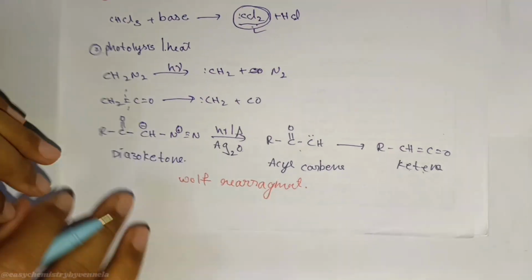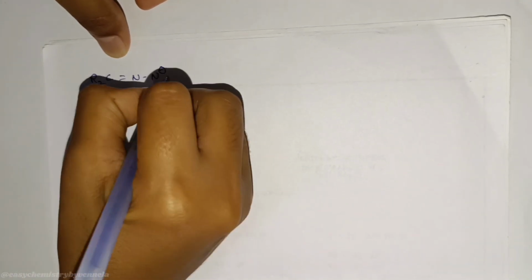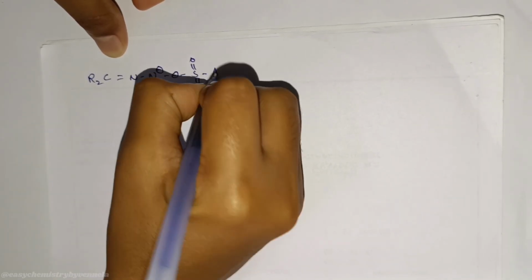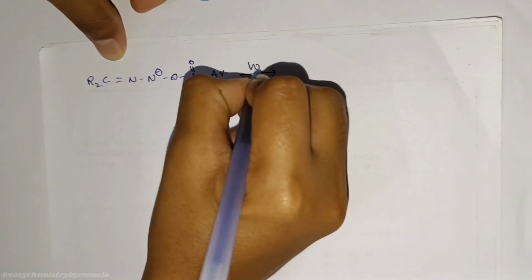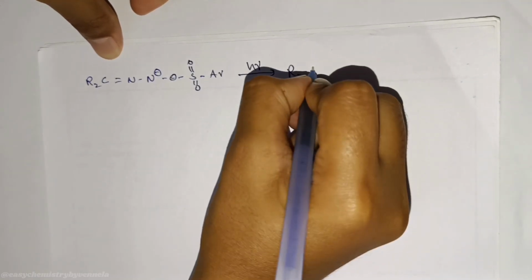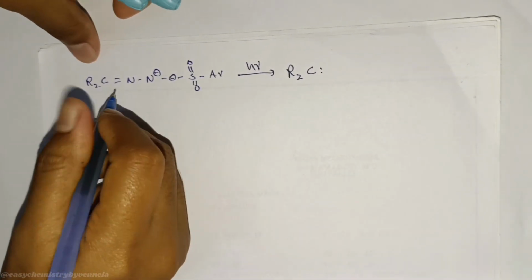Wolff rearrangement. Next, aryl sulfonyl hydrazone. This is aryl sulfonyl hydrazone. In the presence of H nu, it forms carbene. This is carbene.